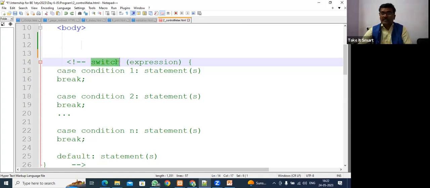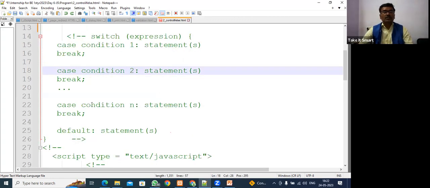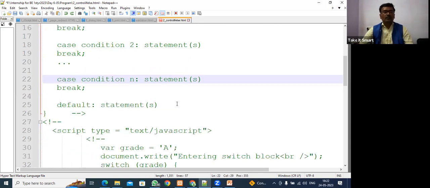In a switch statement there will be an expression, and this expression will be checked against the cases. The expression value should match a condition: if it matches condition 1, this will be executed. If it matches condition 2, this will be executed. If it matches this condition, this will be executed.